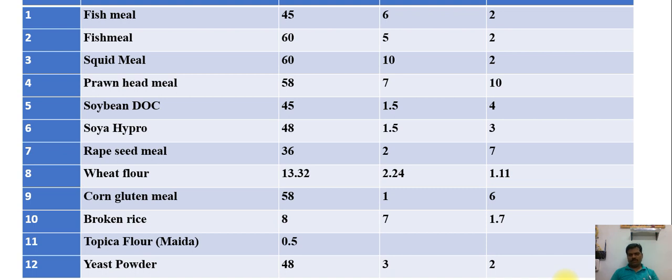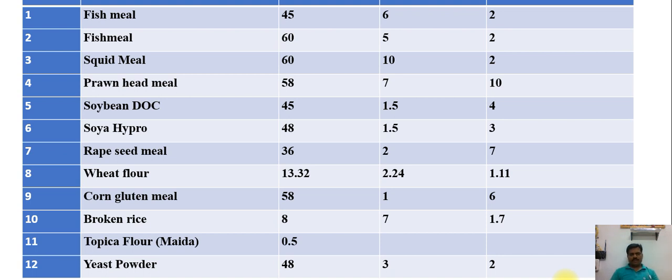If we use more fiber material, we cannot get good quality feeds. So for shrimp feeds, the fiber level should always be less than 3%, which is good for palatability. If you have a higher fiber level, we cannot take more inclusion level in the feed. We can just keep it as a filler. Normally 4% fiber should be the standard level in shrimp feeds.